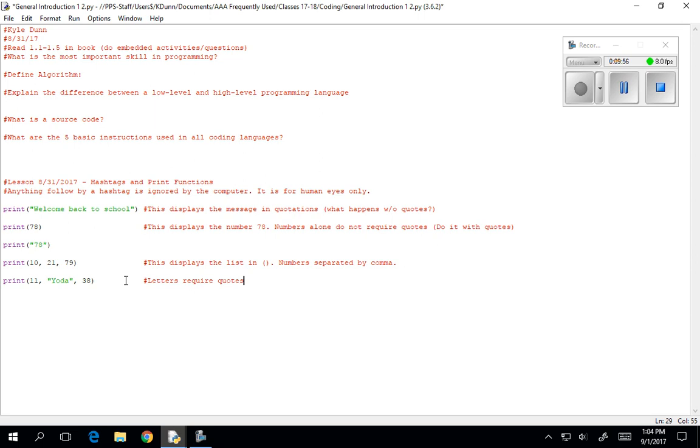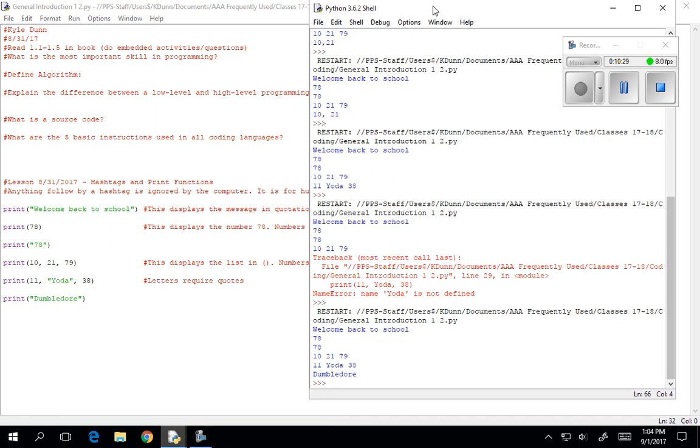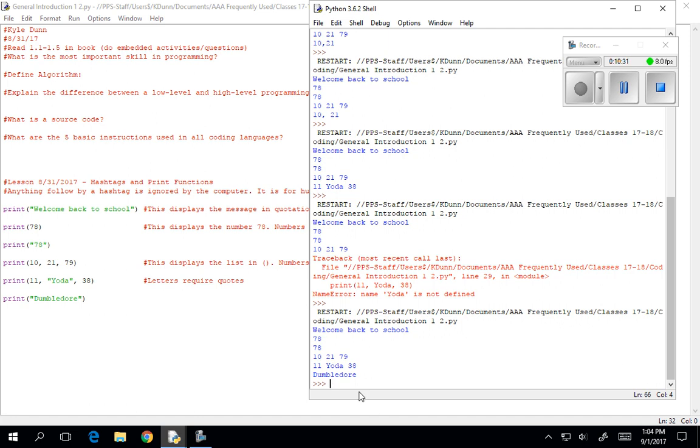For example, what if I wanted to print out a statement with quotes? Can I do that? Well, the answer is in programming, of course, we can do that. So if I want to print something with quotes, or even if I don't want to, I'm going to print a name here. Somebody give me a name. Dumbledore. How do I spell Dumbledore? I haven't read the books in a while. Does it have an E at the end? All right, Dumbledore. I'm going to print Dumbledore here, and you could do this just in the shell if you wanted to. I print it out, and it says Dumbledore.